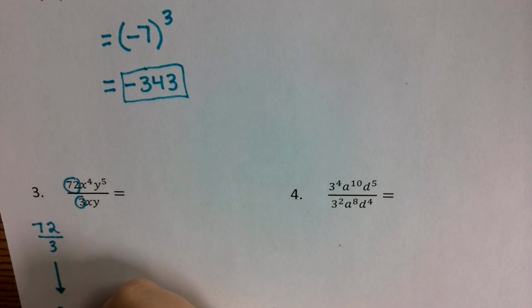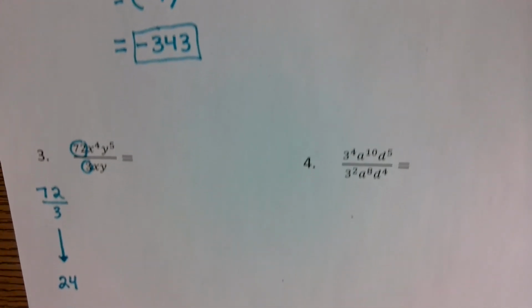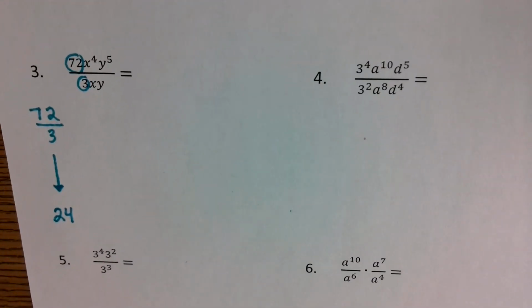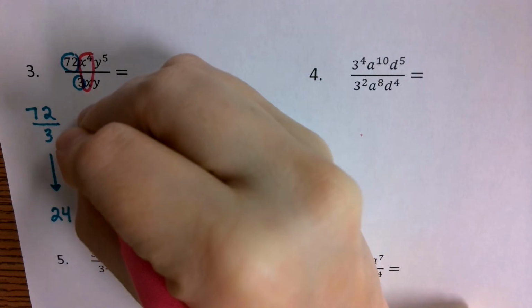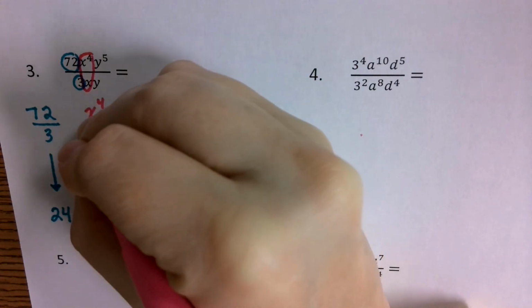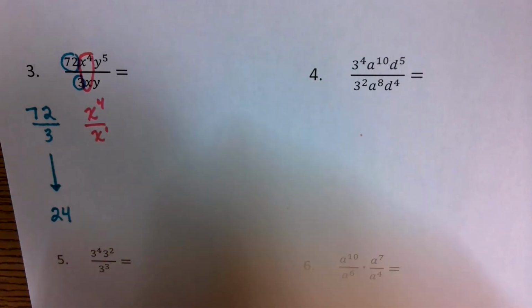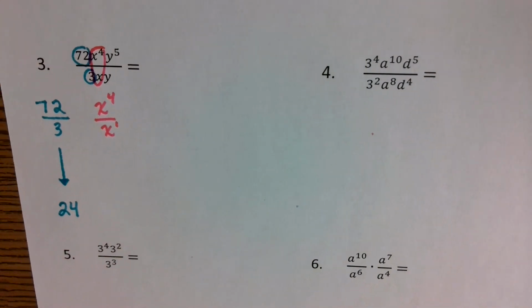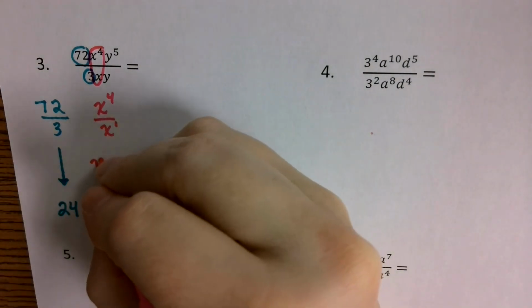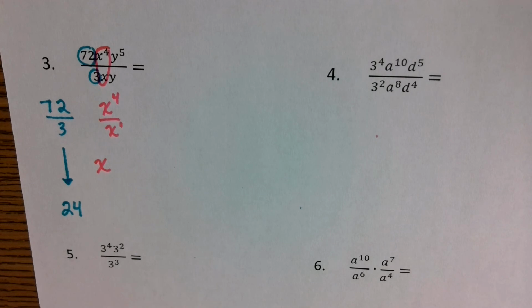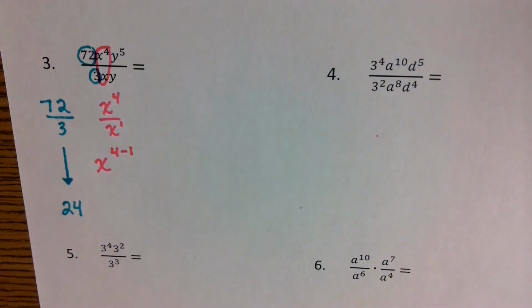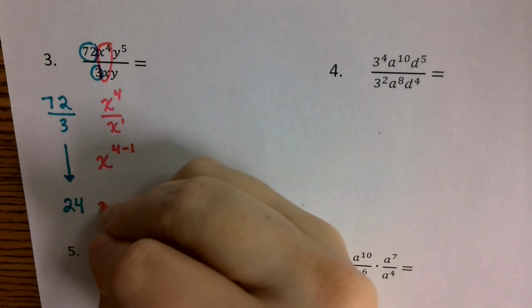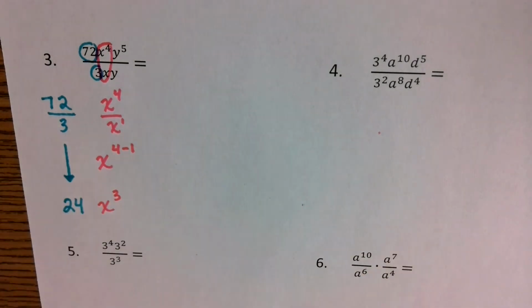24. Very good. So we have 24 for that answer. Okay, now I've got some variable ones. I've got x to the 4th over x, which is like x to the 1st power. So what I'm going to do is take my variable and subtract my exponents. I'm going to do 4 minus 1, which comes out to x to the 3rd power.